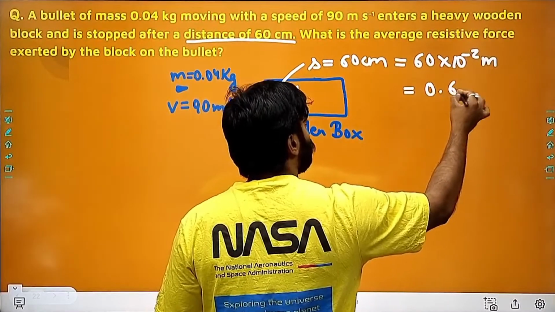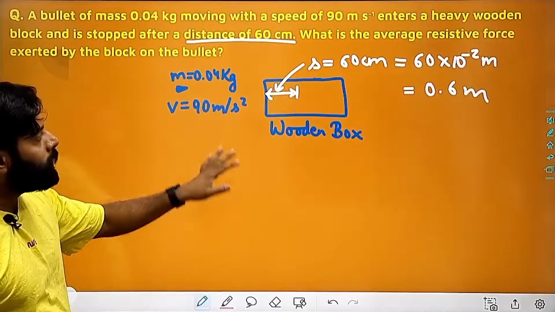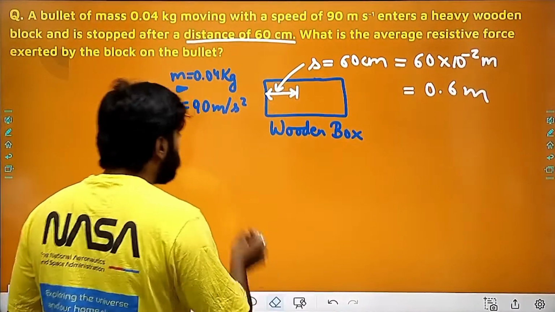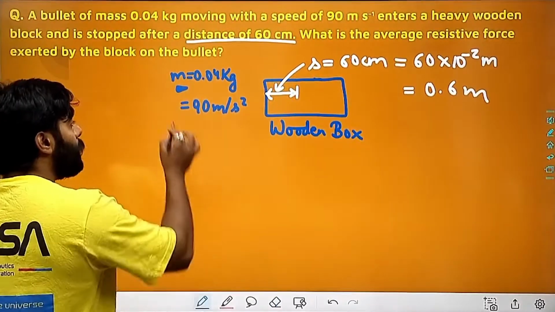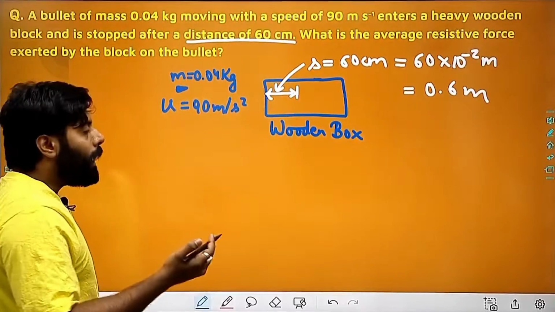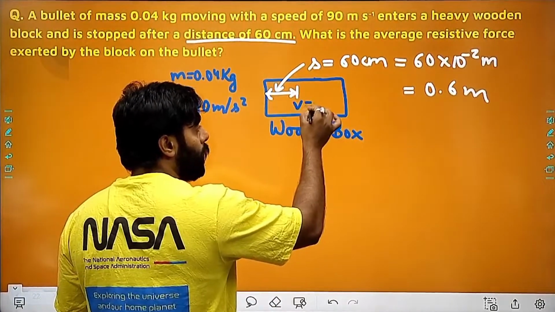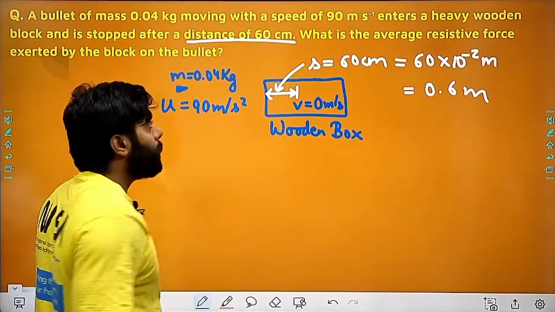I can write this as 0.6 meter. So displacement is 0.6 meter, mass is 0.04 kg, velocity is this, and I can consider this as u. Why u? Because this is the initial velocity with which the bullet enters the wooden box, and after completing this distance, the final velocity will be 0 meter per second.